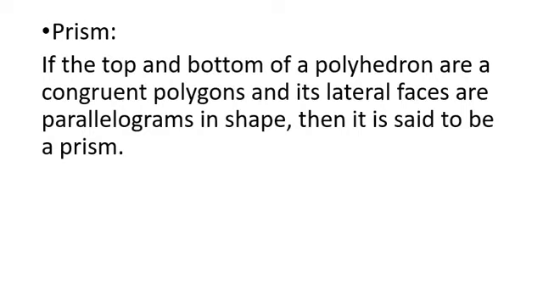Coming to the prism. The two most important members of the polyhedron family around us are the prisms and pyramids. They play an important role in this chapter. What is a prism? If the top and bottom of a polyhedron are congruent polygons and its lateral faces are parallelograms in shape, then it is said to be a prism, and a prism is named after its base.